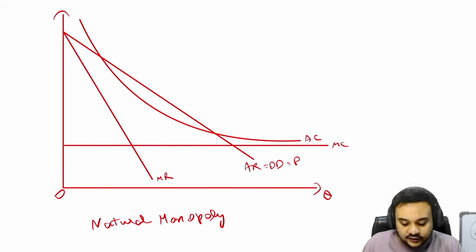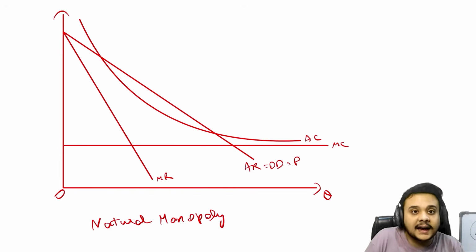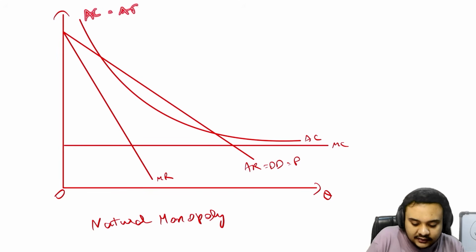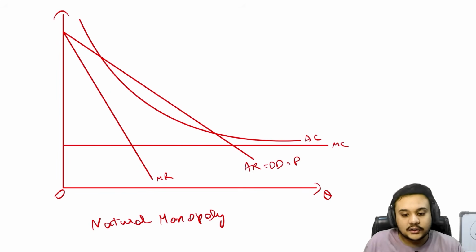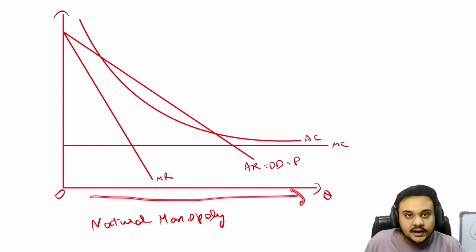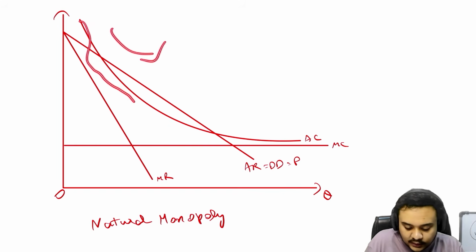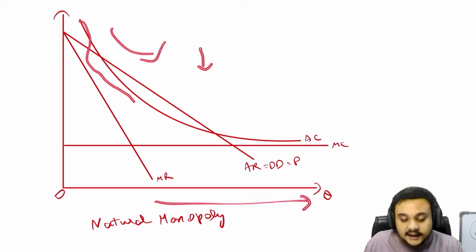Okay, and the fixed cost was very high, which is why the average total cost in the beginning was very high, because AC is equal to AFC plus AVC, and AVC is very low because we know that the variable cost is absolutely nothing, it is very low. So as the quantity increases, we know that obviously AFC also goes down, right? Because now there is no more fixed cost that is going to be attached to this. So we are going to see that the AC is going to go down as the quantity increases.